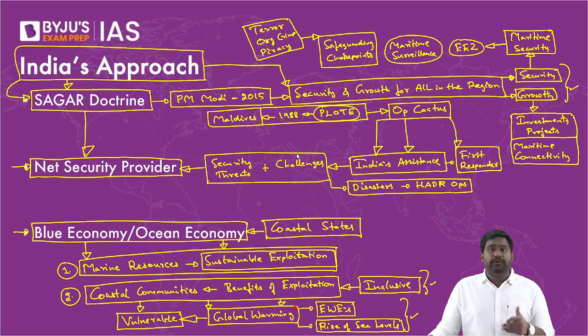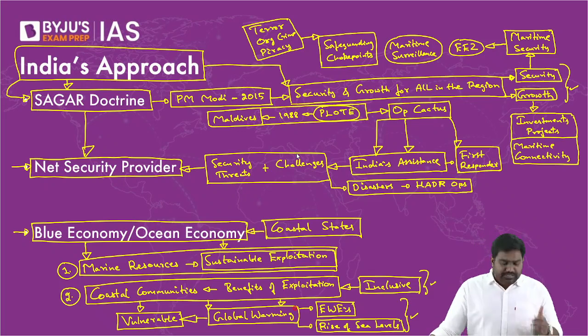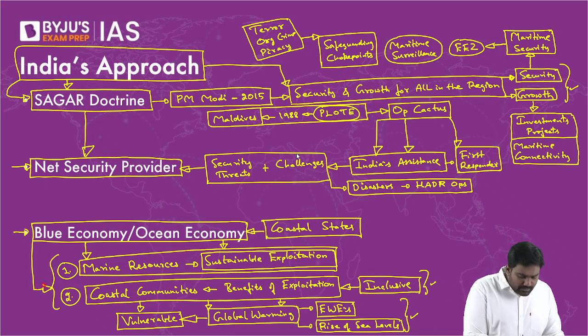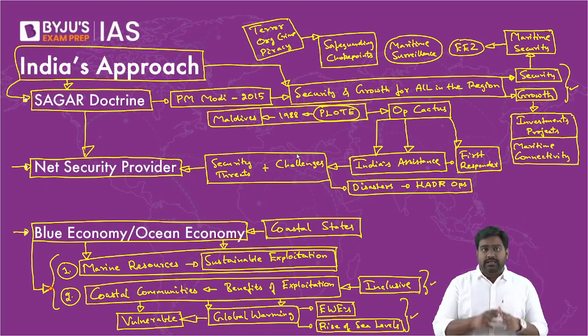So the benefits of development, the benefits of exploitation, should be channeled to the coastal communities to develop them and to make them resilient against disasters. This is the focus of the blue economy model. All right? We are prioritizing this approach in our Sagar doctrine, in our Indian Ocean approach.